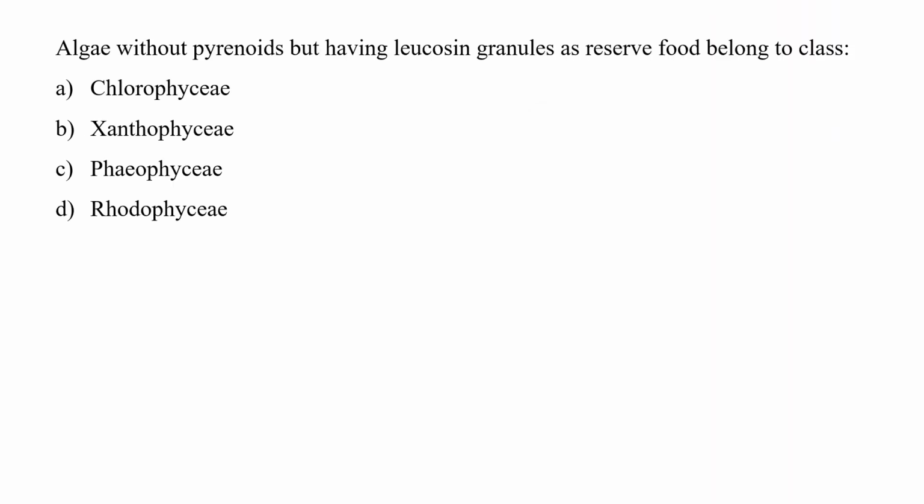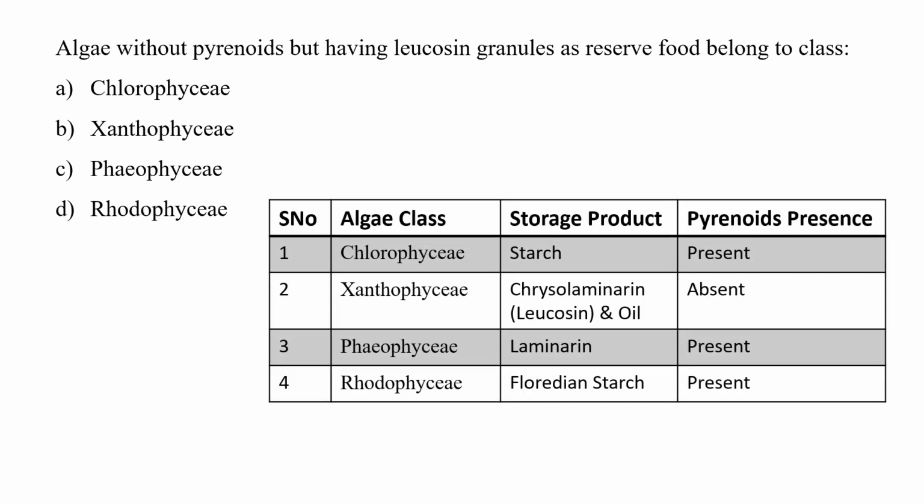So now the question is, algae without pyrenoids but having leucosin granules as reserved food material belong to class. So 4 options are given as classes of algae. For this question we will refer to a table. So in the table, first column is for class of algae, second is for storage product, and third is for pyrenoids presence or absence.